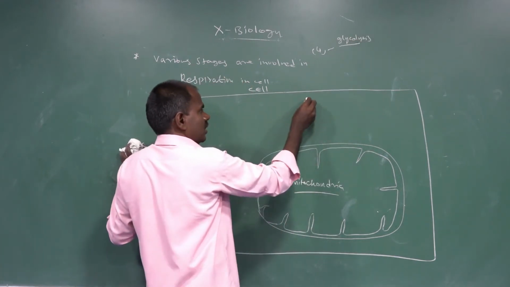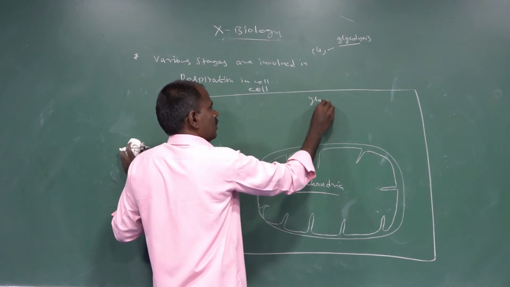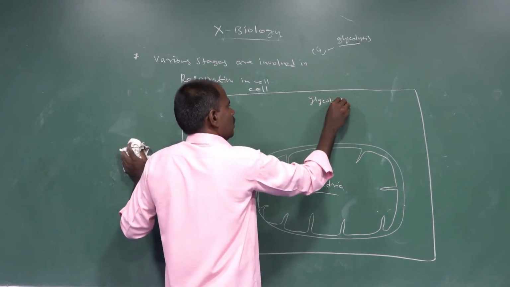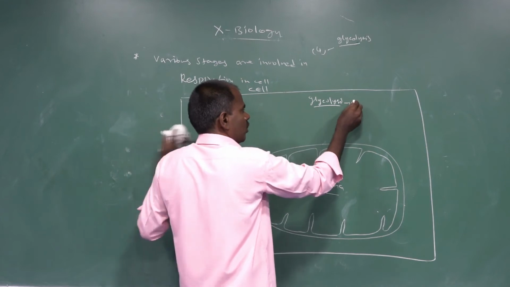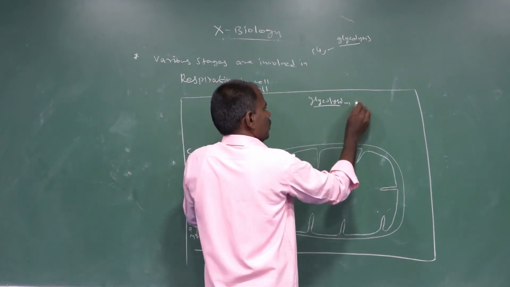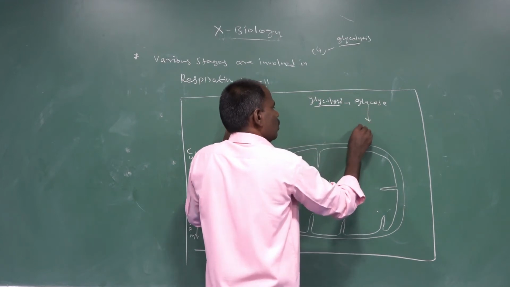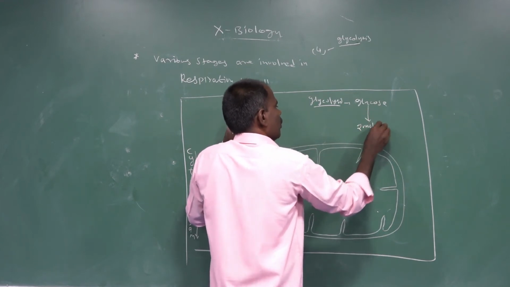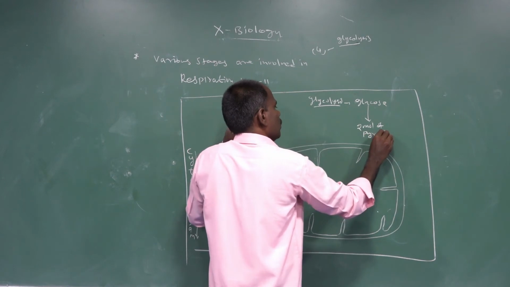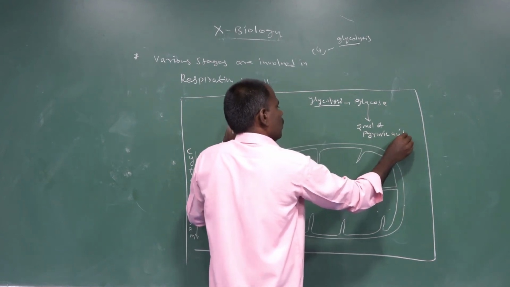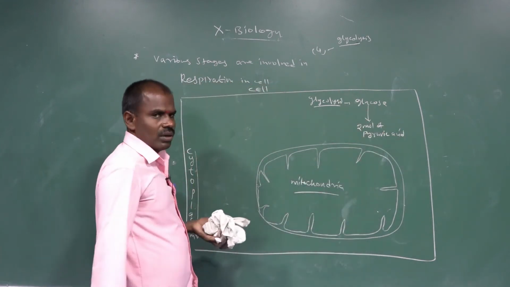In glycolysis, the first stage, 6 molecules of glucose shall convert to 2 molecules of pyruvic acid.